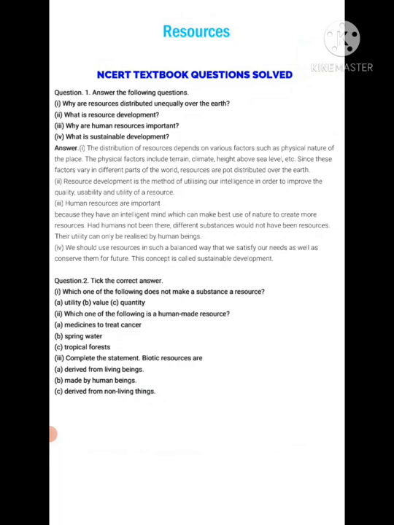Second question is, what is resource development? Resource development is the method of utilizing our intelligence in order to improve the quality, usability, and utility of a resource.